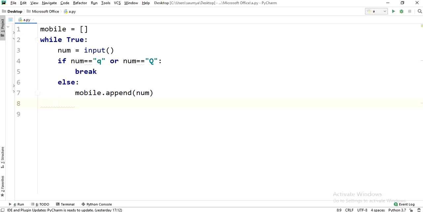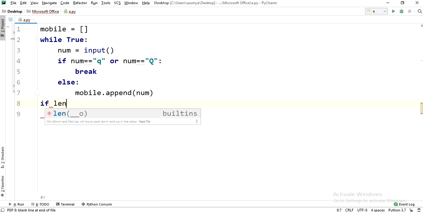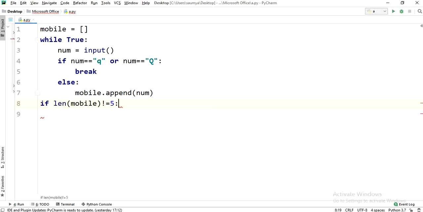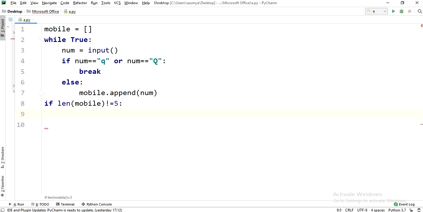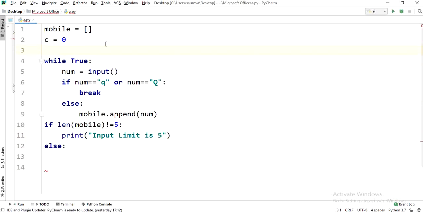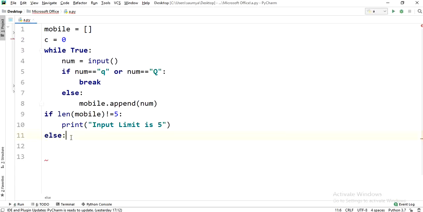After coming out of this loop, we check if the length of our list mobile is not equal to 5, then we simply print "input limit is 5". Else, let's take a counter variable c and initialize it with 0. This counter variable c will tell us the number of invalid mobile numbers.